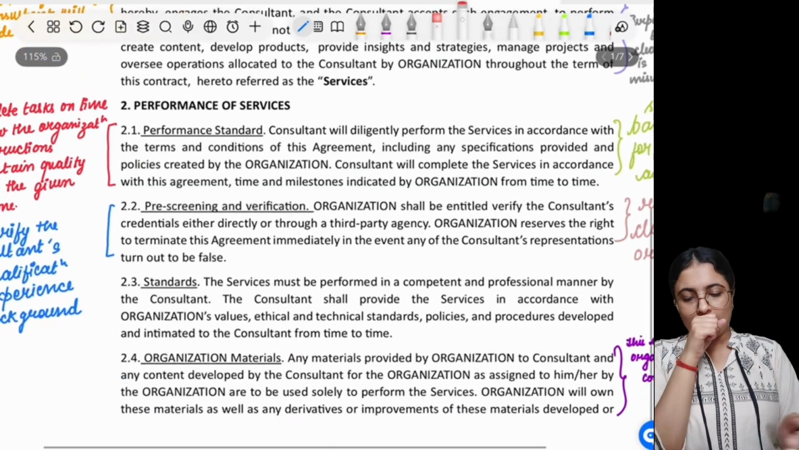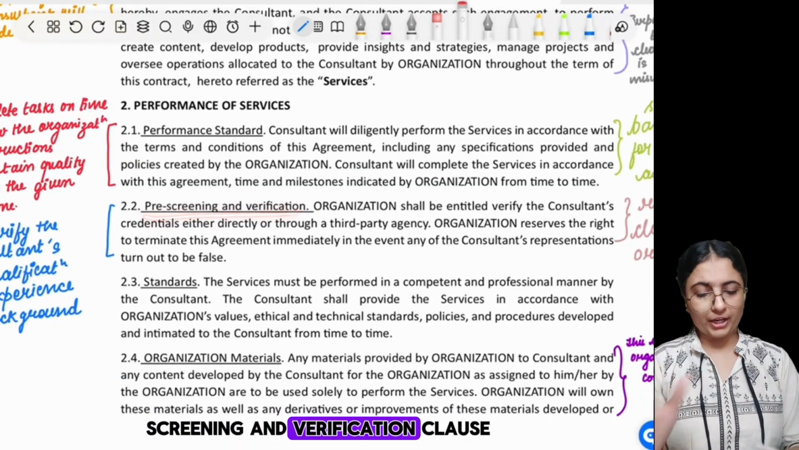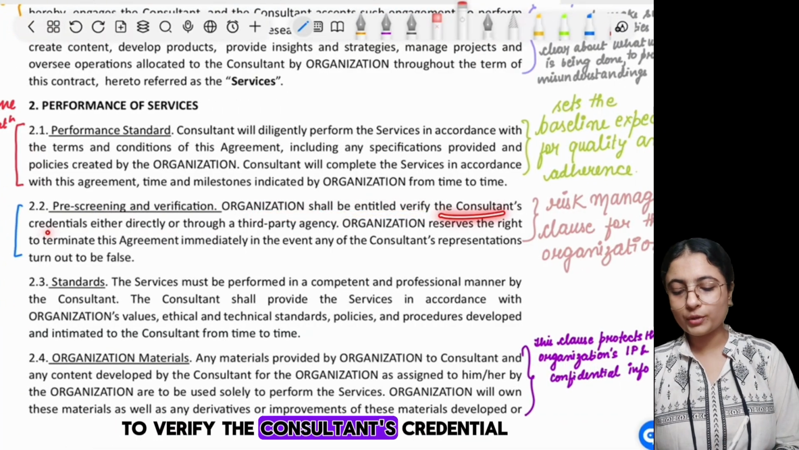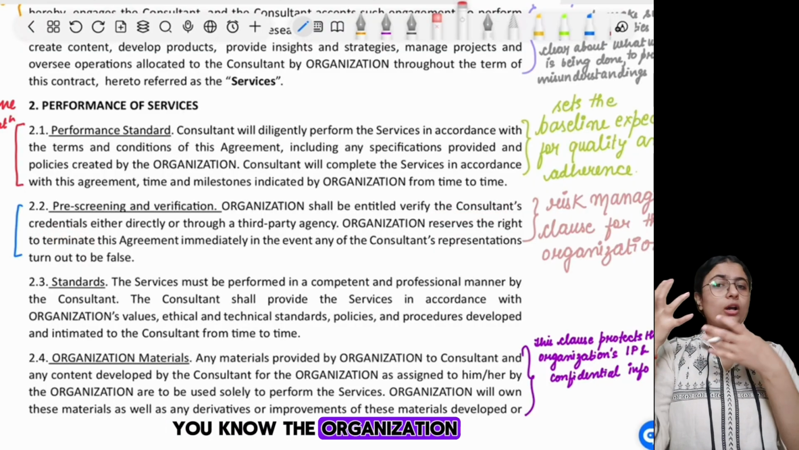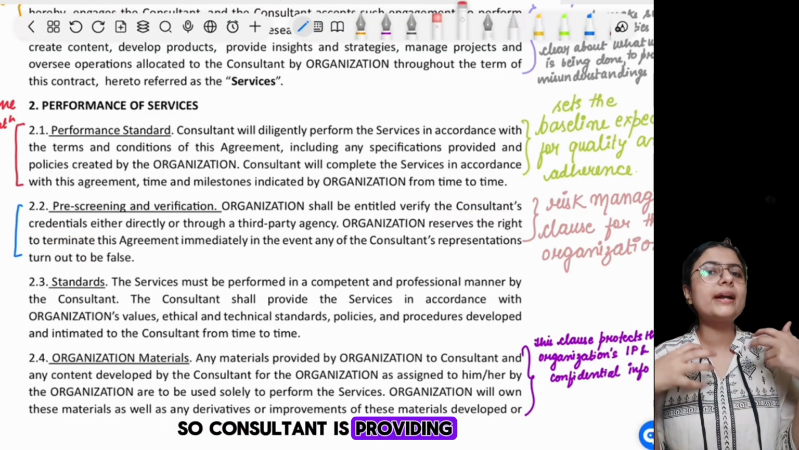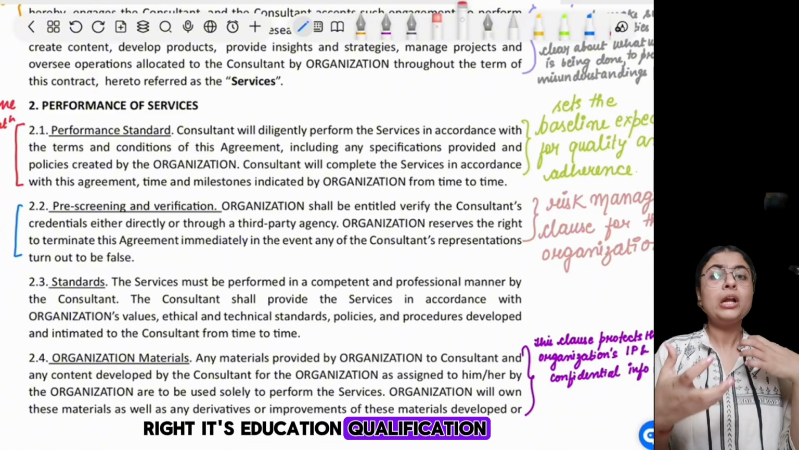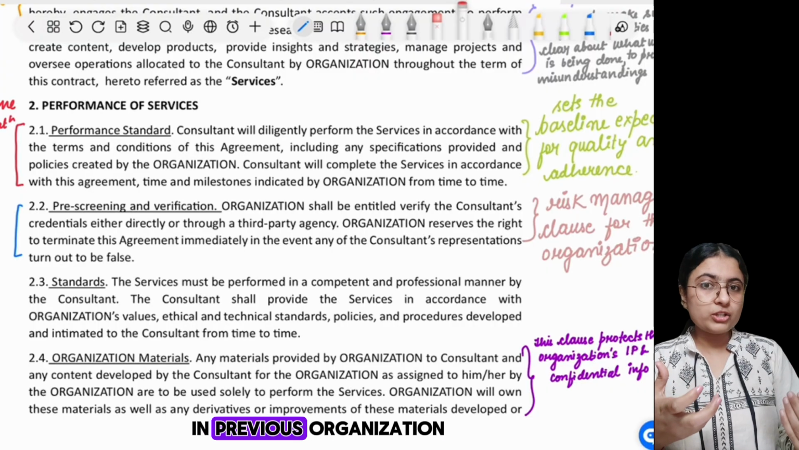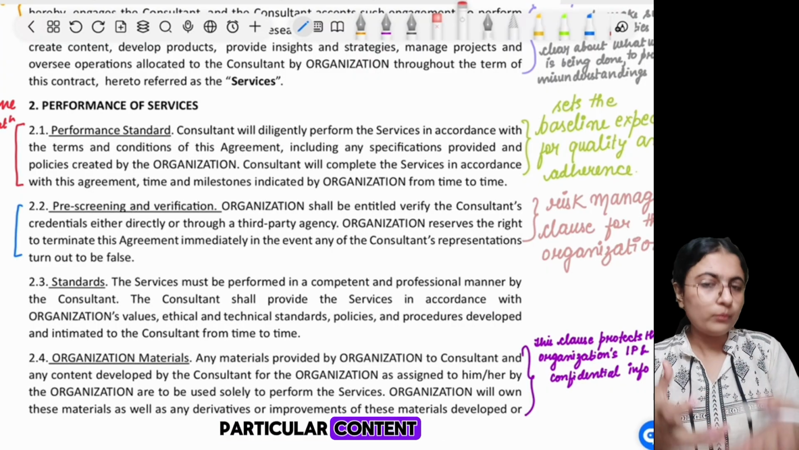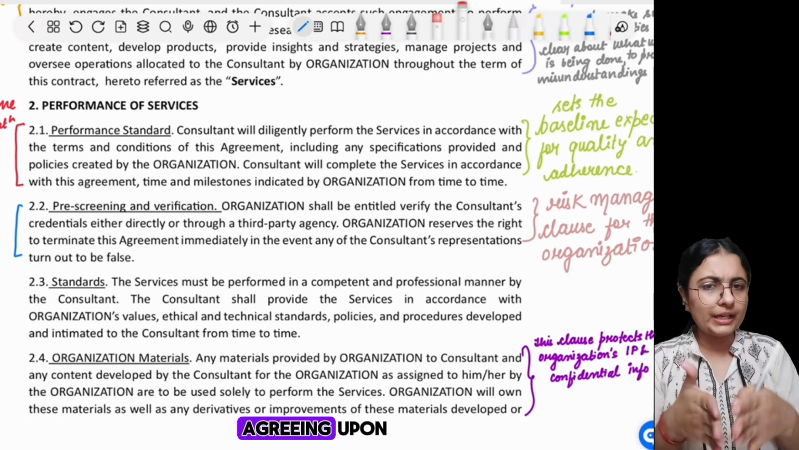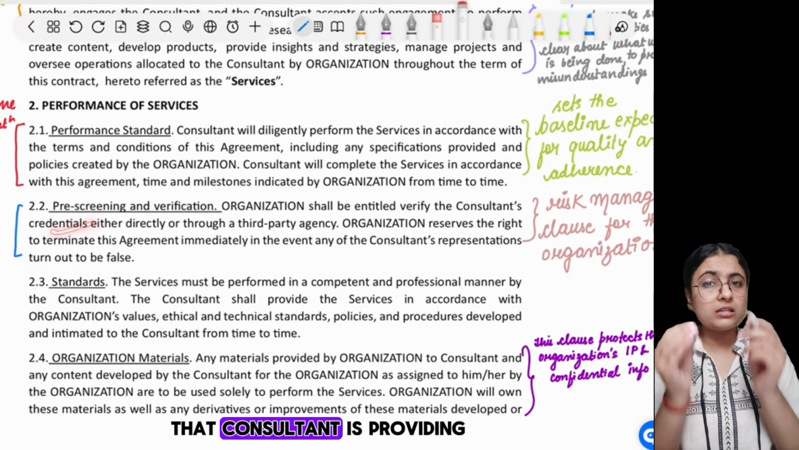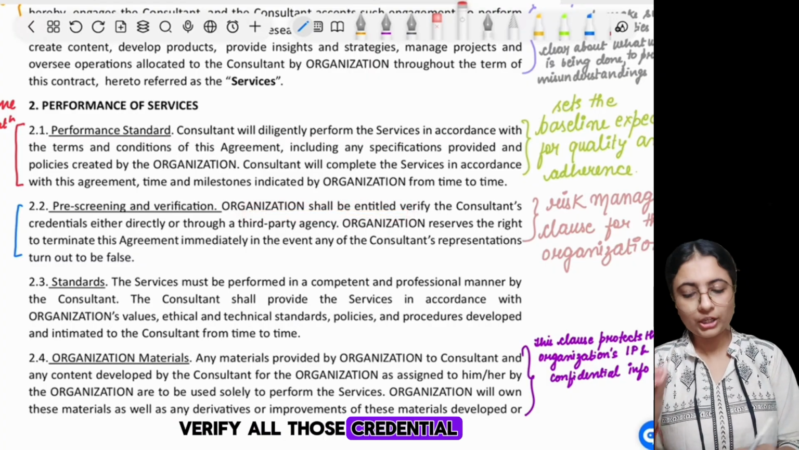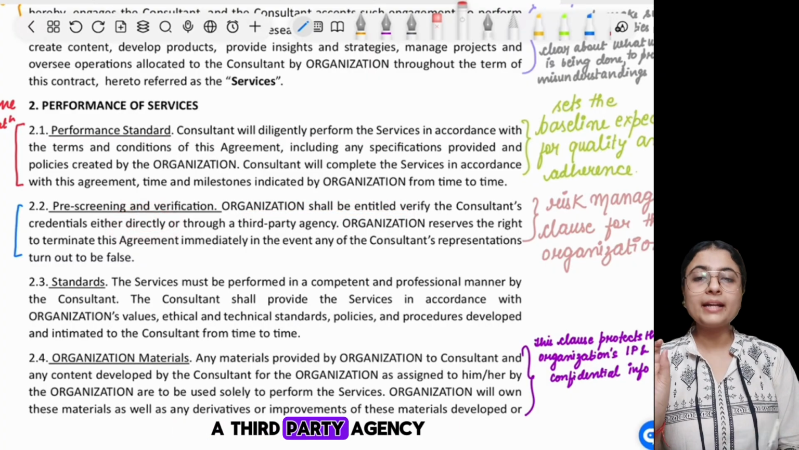Now we have a pre-screening and verification clause. Now what it states, that organization shall be entitled to verify the consultant's credential. See, organization is hiring the consultant, so consultant is providing certain credential, right? Its education qualification, or its ability to provide or its experience in previous organization, or ability to deliver particular content, whatever the organization and the consultant is basically agreeing upon. So whatever the credential that consultant is providing, the organization shall be entitled to verify all those credentials either directly or through a third party agency.